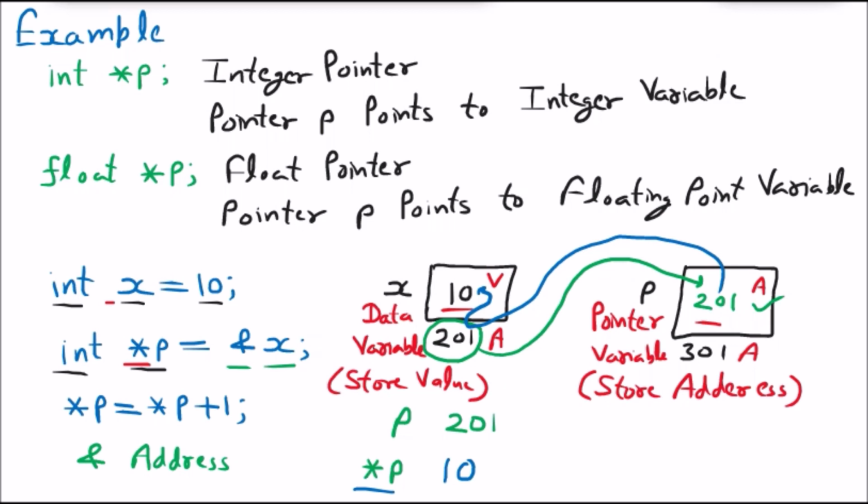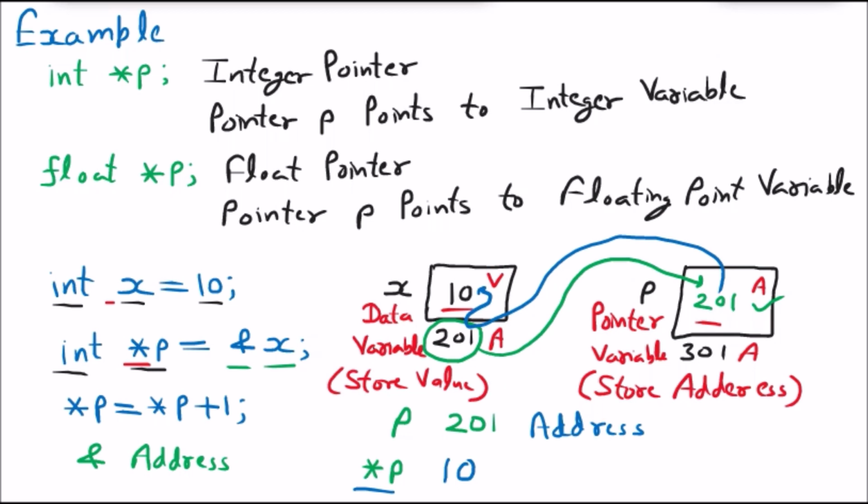I want to say one thing. Once you have declared the pointer with some address, if you normally say p, it will return the address of the variable where the pointer is pointing, that is, the address of the variable stored in the pointer.